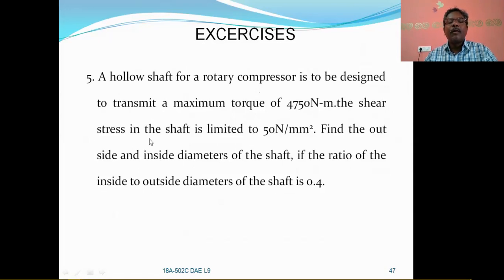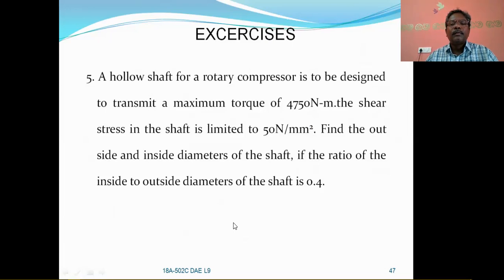This is a problem on a hollow shaft. Torque and shear stress are given, and you have to use Guest's theory. The ratio of belt tensions and k are also given. By using the torque formula directly, you can calculate.